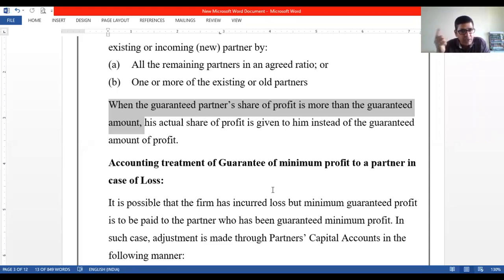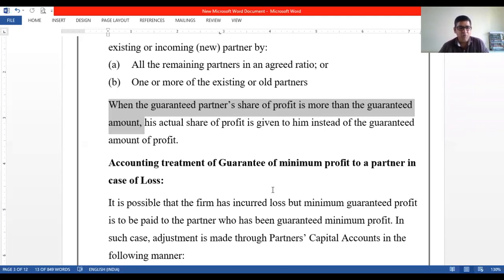If he's getting more than that, it's absolutely fine. We have to give that actual amount to that partner. But in case he gets a lesser share, 50,000 is the guarantee, he got 45,000. So 5,000 is a deficit. That 5,000 deficit will have to be shared by the other two partners or one partner as the case may be, whosoever has guaranteed. Got it?